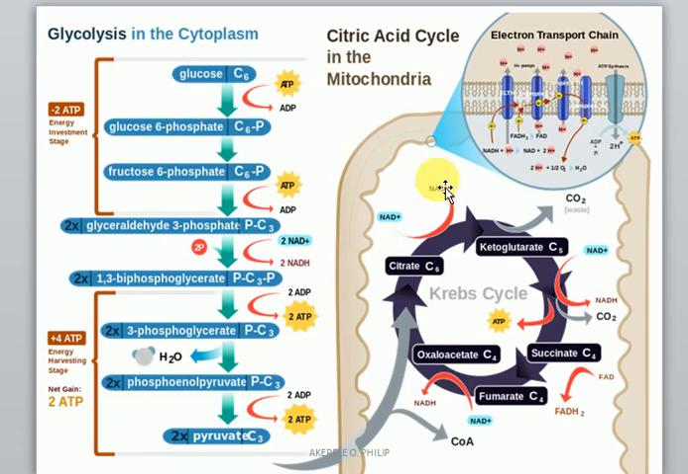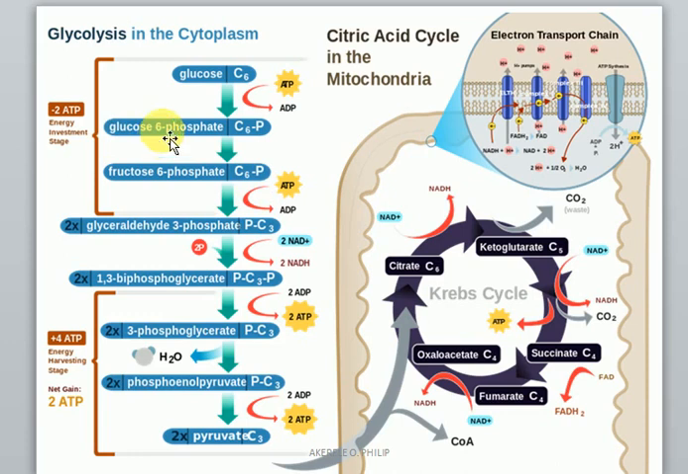glycolysis, citric acid cycle, which is otherwise called Krebs cycle, then electrotransport chain. Now, bear in mind that for every cell, cellular respiration takes place, whether plant cell or animal cell.